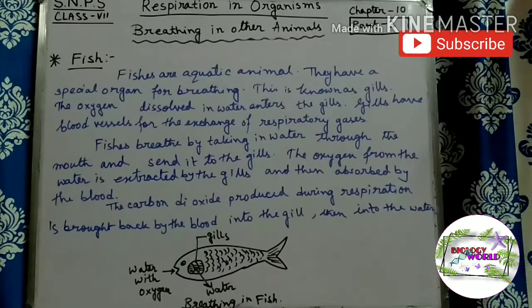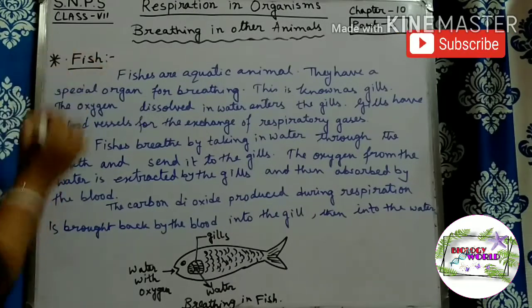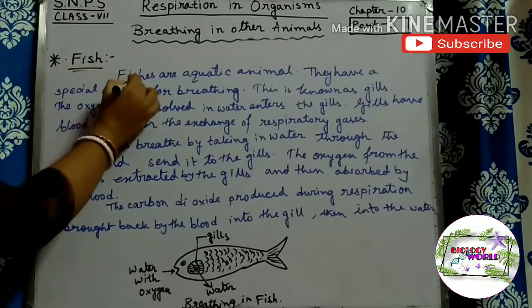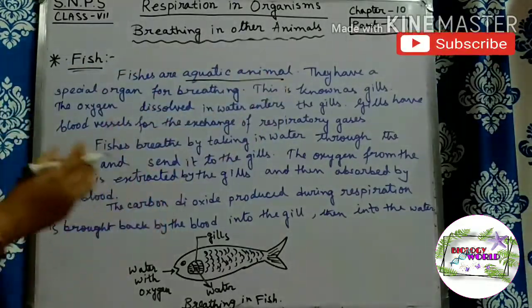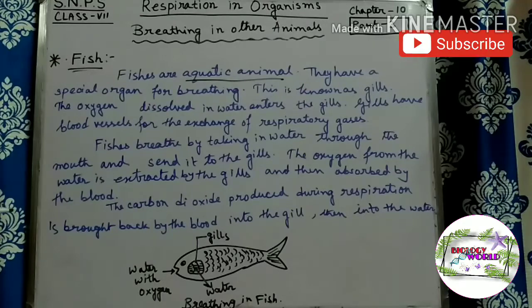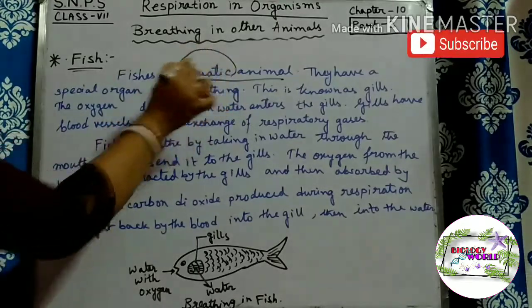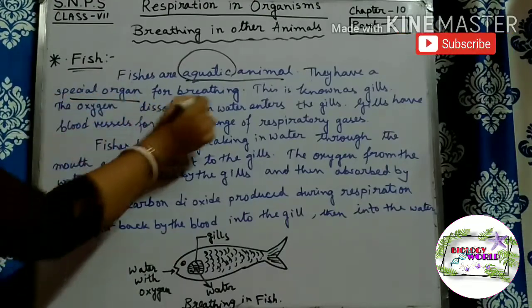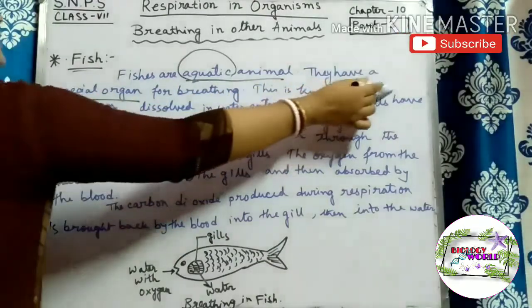Now we will see the most important part of this chapter, that is the respiration of fish. So let's see how fishes respire. Fishes are aquatic animals, means they live inside the water. That's why they are aquatic animals. They have a special organ for breathing. This is known as gills.